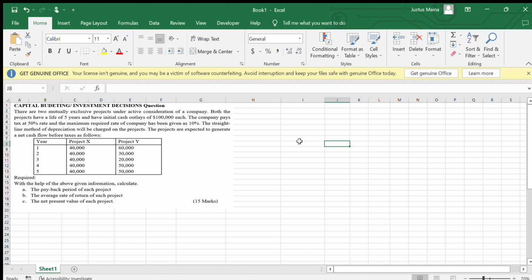So what you can say is that mutually exclusive projects are those projects which serve the same purpose, and they do not compete, where choice of one will lead to the rejection of the other.